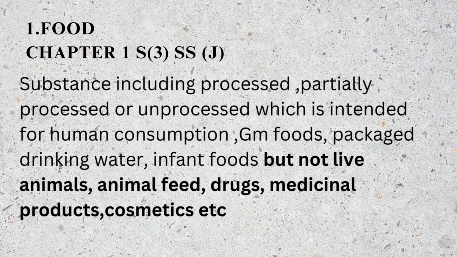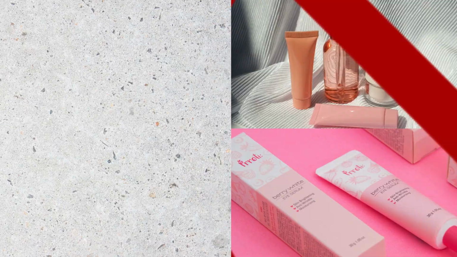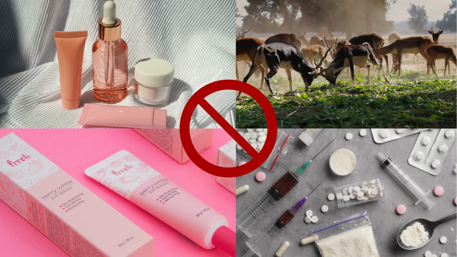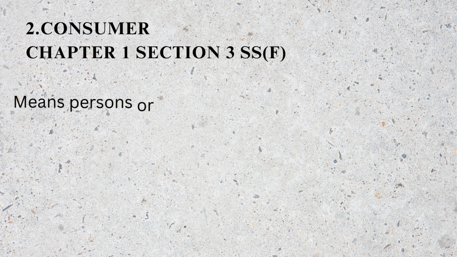According to FSSAI, food is any substance processed, partially processed or unprocessed which is intended for human consumption. It might include fruits, vegetables, genetically modified foods, packaged drinking water, infant foods, but live animals, animal feed, drugs, medicinal products and cosmetics are not considered food.